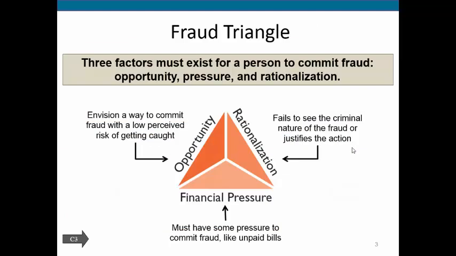So I now want to introduce something that we call the fraud triangle. And the fraud triangle is the idea that in order for a fraud to take place, there are three factors that must be present. There has to be the opportunity, the pressure, and the rationalization. So let's think about this. The opportunity means that someone wants to commit a fraud or someone wants to steal. If there's no opportunity, then it simply cannot happen.